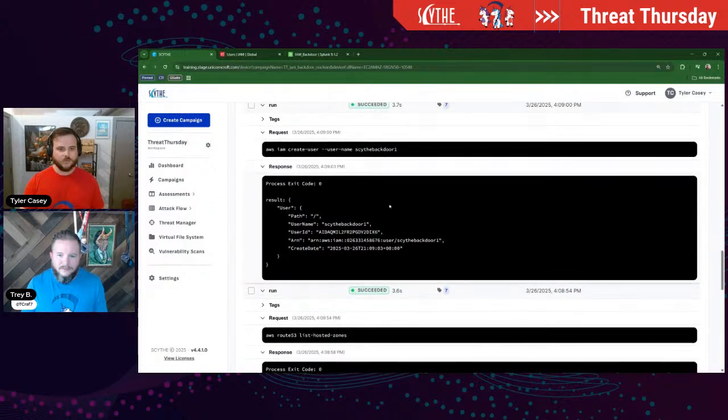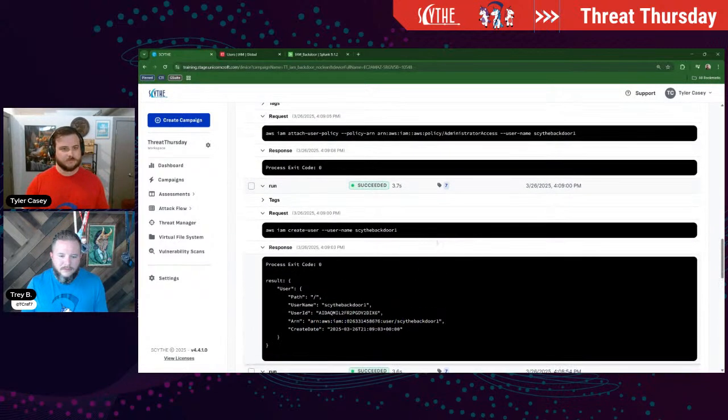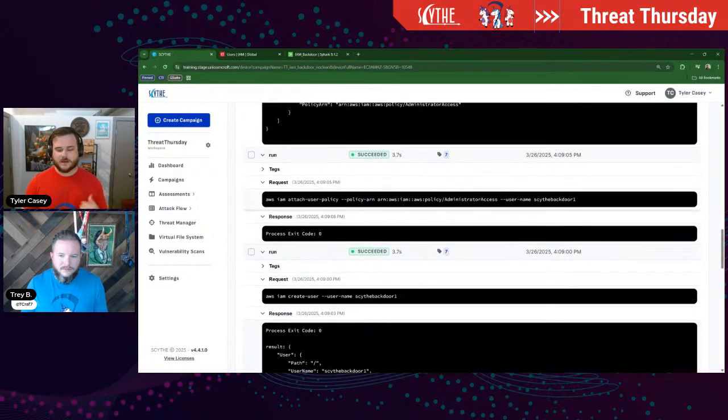And then we'll get into the creating of the user. So like you said, we're just going to create the user with that variable that we had set, site backdoor 1. Here you can see that it's created. It's got the user ID and the ARN associated to it. Awesome. So step 1 done of having that account created, but it doesn't have any permissions yet. So we'll go ahead and attach this administrator access policy to that user. I believe that this is a default policy, so you don't even have to upload a policy or create one. It's one that's just inherently accessible via AWS.